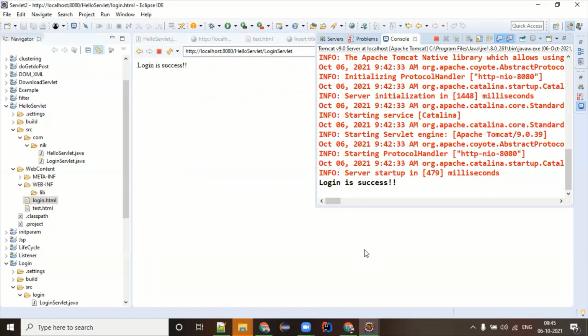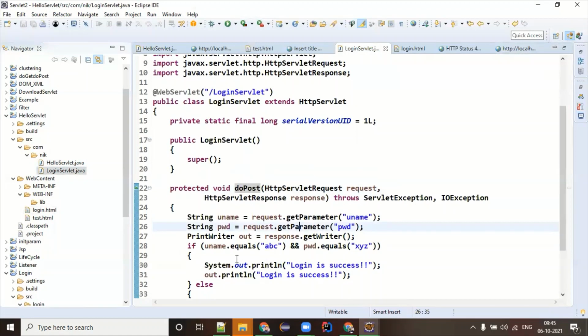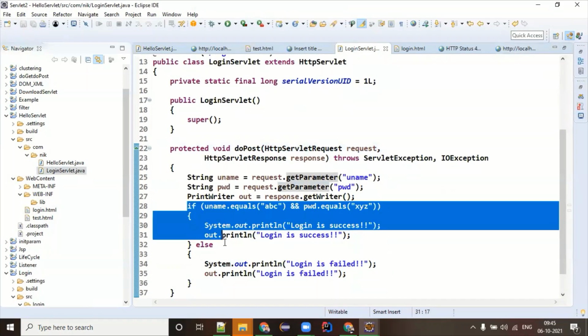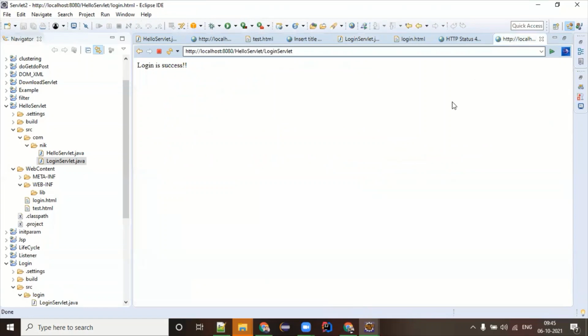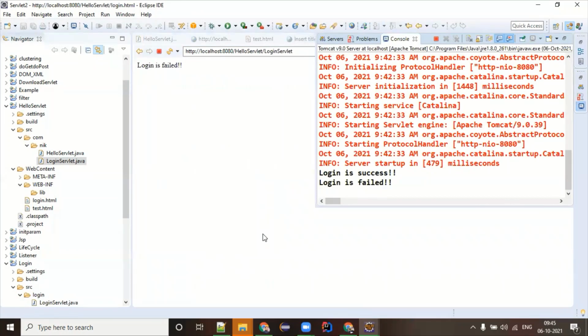The only thing that is going to change is the internal logic. Ideally, people don't prefer using this hard-coded value. This is called a hard-coded value. Here you're going to write database connection code, and it is going to the database table, checking the username and password, coming back, and based upon the response, whether it's available or not, it's going to give you that. So this is how the login flow is. Let's try giving the wrong password. Login is failed. Yes or no?